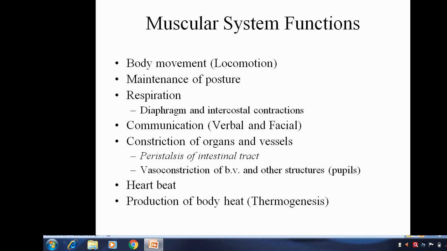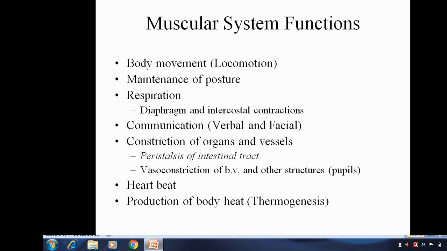Secondly, for maintenance of posture. Third, for respiration. Fourth, communication, either verbal or facial. Constriction of organs and vessels. Heartbeat. Production of body heat, that is thermogenesis. These are the number of functions that the muscles are responsible for.